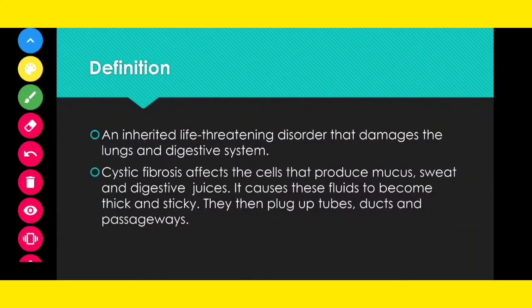First, we will learn about the definition of cystic fibrosis. Basically, it is an inherited, life-threatening disorder, and it affects the lungs and digestive system. What happens in cystic fibrosis is that you produce thick mucus. The mucus is thickened, and the digestive tract and the respiratory tract are filled with thick mucus.